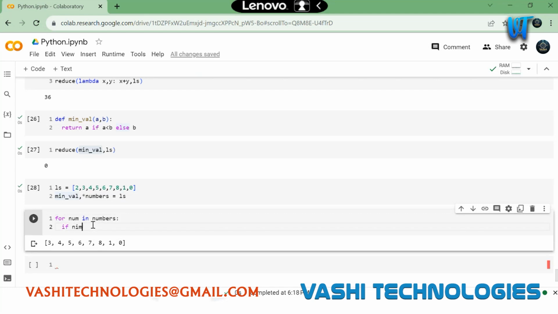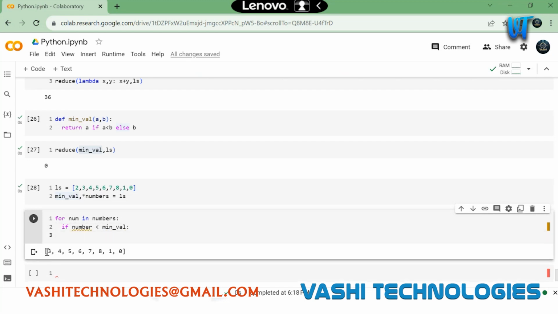If minval is greater than number, or else if number is less than minval, I'm taking each and every number from this list and checking if it is less than my minimum value or not.